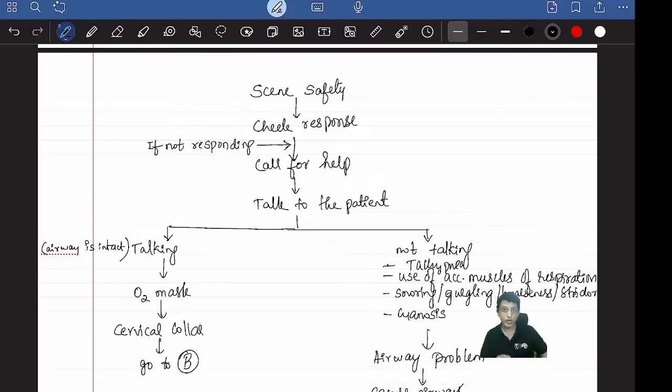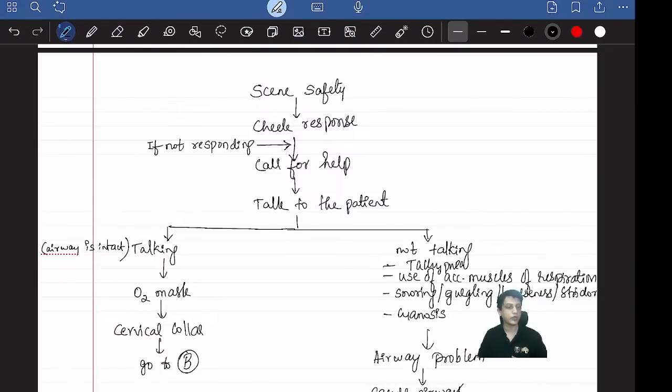If the patient is talking, that means what? I'm talking means my airway is intact. That's why I'm able to talk. The vocal cords are within the airway, no? When the air moves, a sound is produced. If I'm talking, my airway is patent. Airway is patent, then apply a cervical collar.